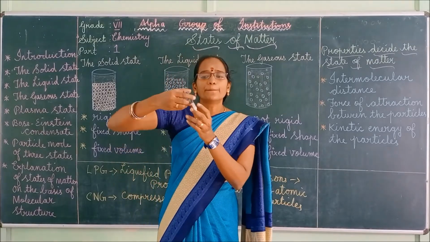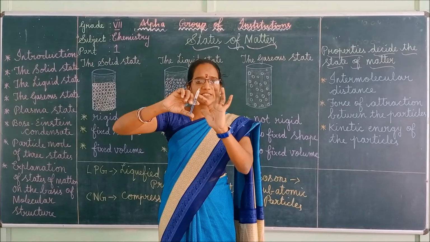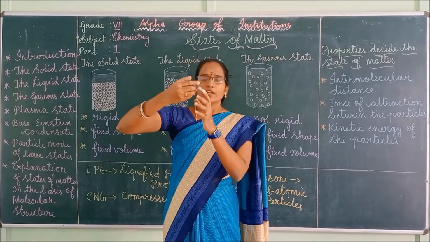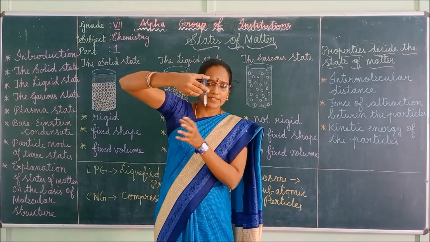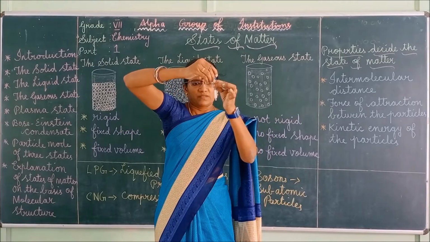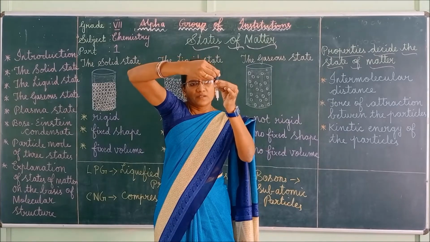Okay. Now what do we have to do? Try to compress the piston. First I take the chalk powder syringe. Okay. Now I am going to compress it. See, it is very difficult to compress.